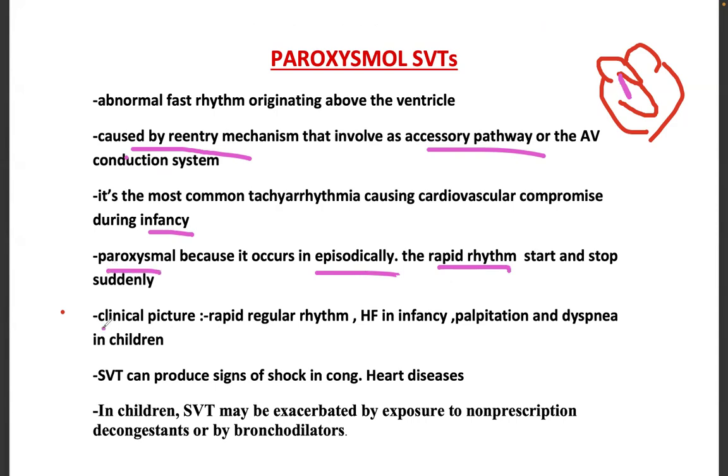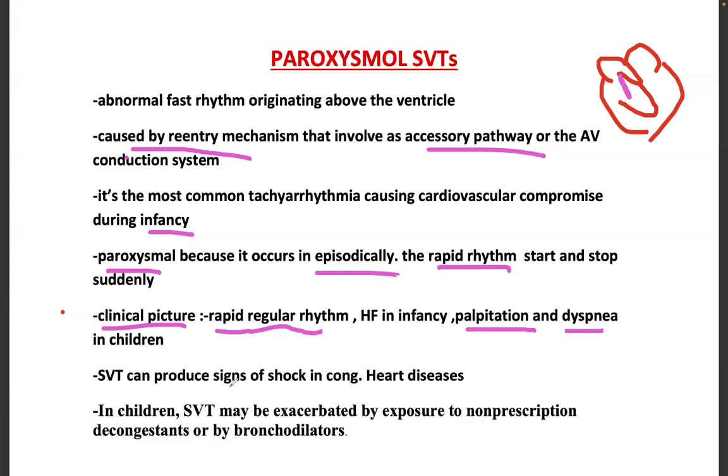This is the reason. Now the clinical picture. It will be a rapid regular rhythm. You will have features of palpitation and dyspnea in children.